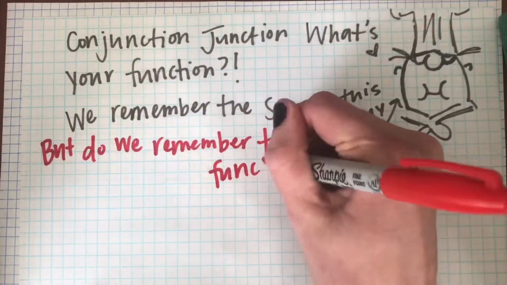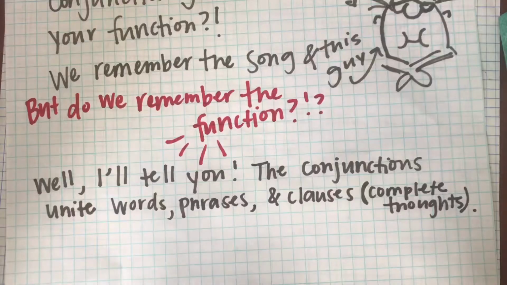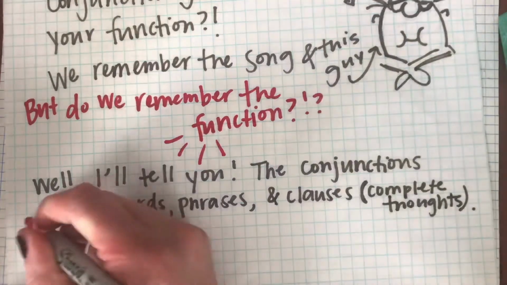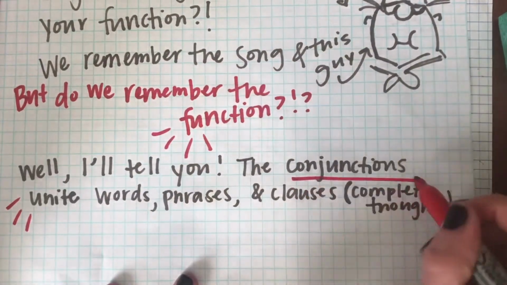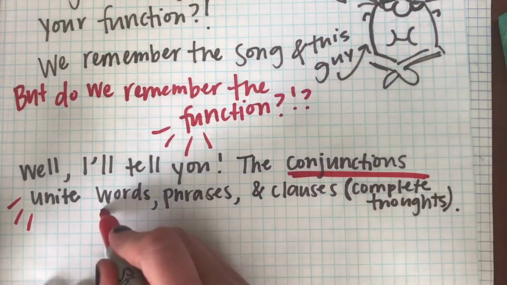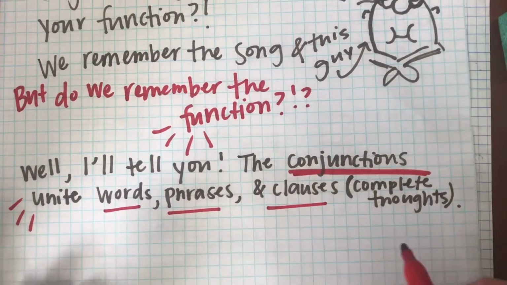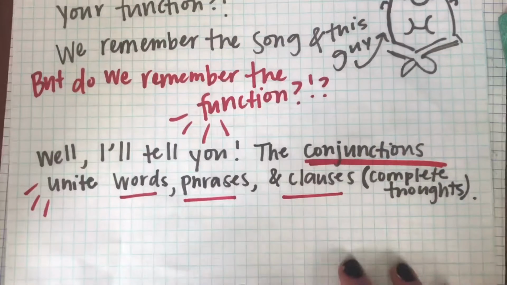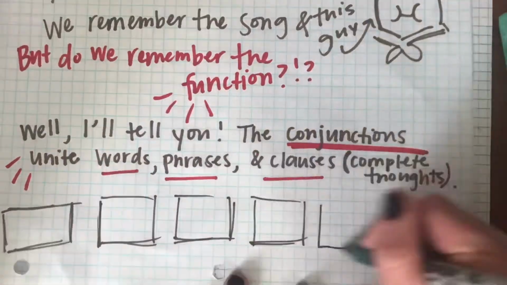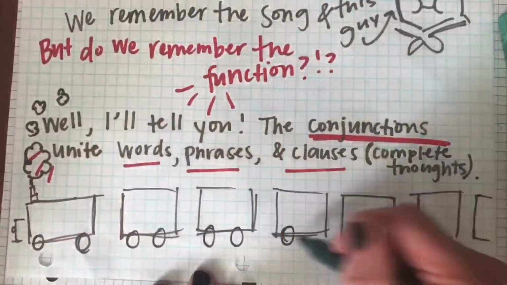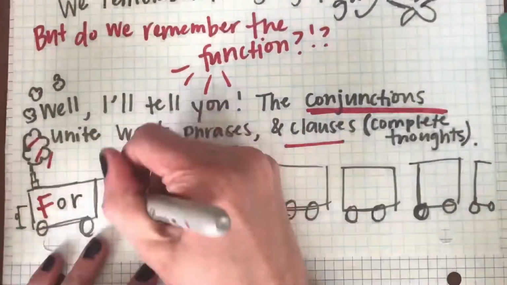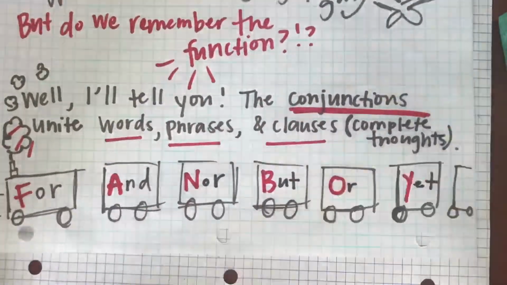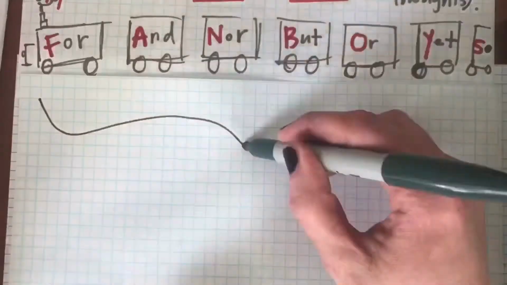So I'll tell you, conjunctions unite words, phrases, and clauses to make complete thoughts. So remember our little train, and these are all of our conjunctions. There's for, and, nor, but, or, yet, and so. And a really great way to remember these coordinating conjunctions is the mnemonic device called FANBOYS.